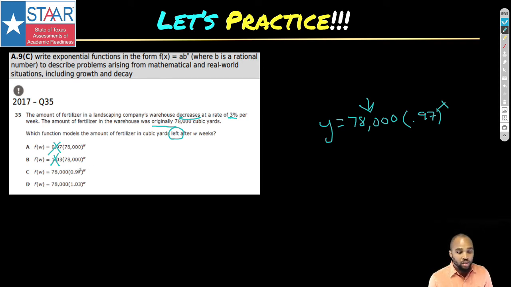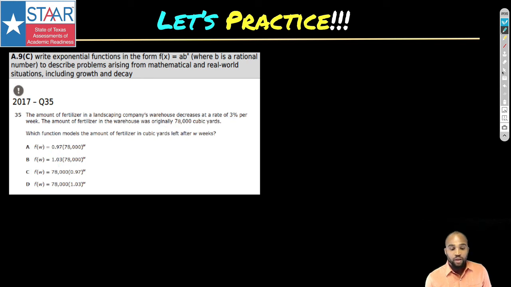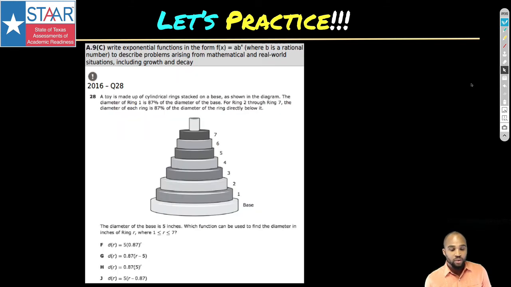So here's a case students will struggle with. Is it 103 or 97? I know it's one of these, but here's what we remember. If they're taking away the 3%, we have left 97%. So this is the one we're interested in, and that's the one I'm going to pick. And good for you for not falling for the trap. I hope you didn't. This was a very commonly missed problem.